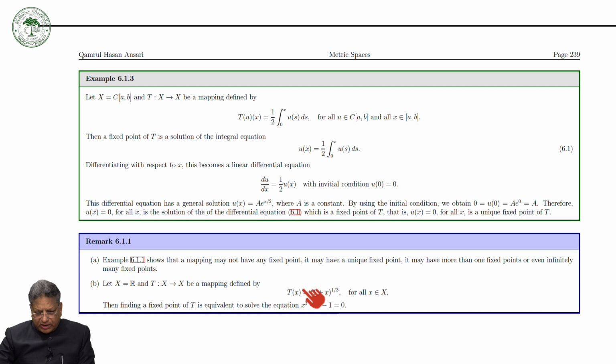So if T has a fixed point, then it is equal to x, and then take the cube on both sides, you will get this one, and therefore you can see that a fixed point of this map is the solution of this equation. Not only this, you can define some other maps in such a way that the fixed point of that map would be a solution of this equation.